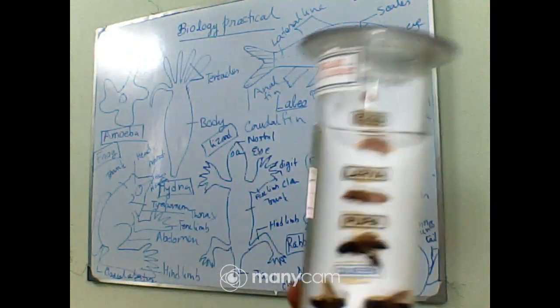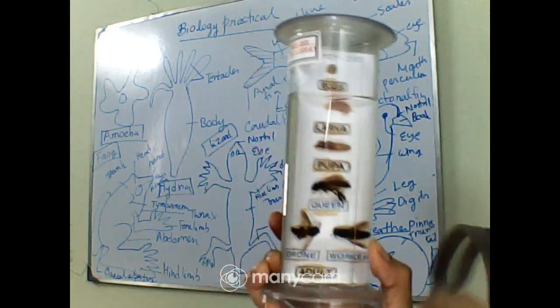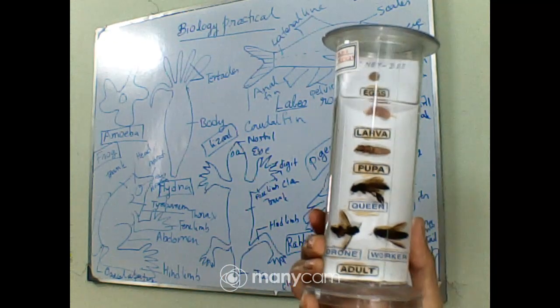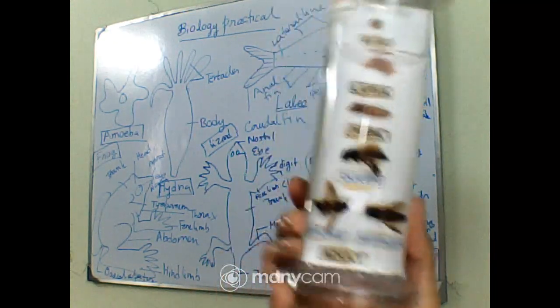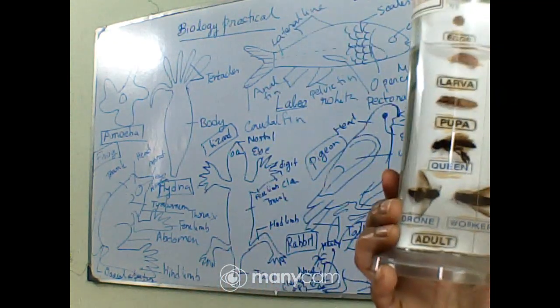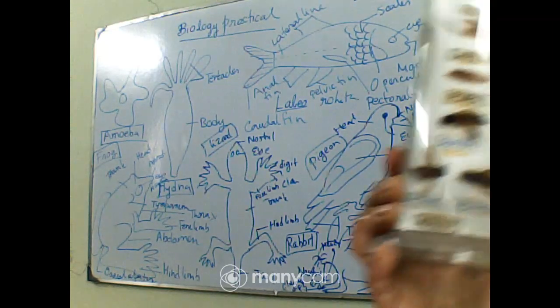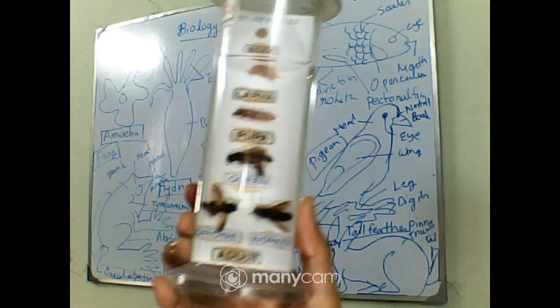So here you can see all the stages of their life cycle, that means egg, larva, pupa and adult, right? So what is the scientific name of the honeybee? Scientific name of the honeybee is Apis indica.